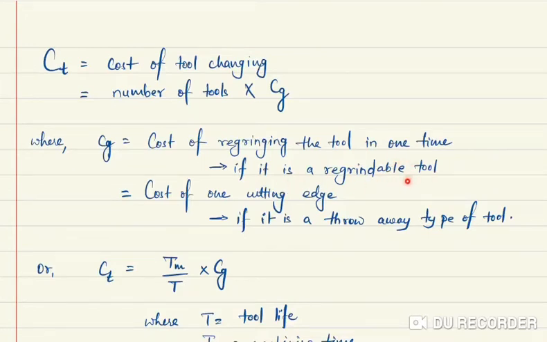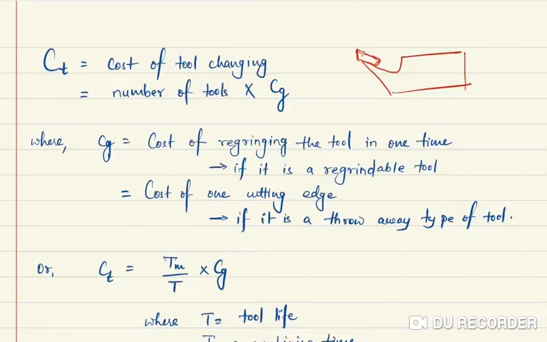So there are two types of tool. One is regrindable, means after grinding also you can use, and some are there which are throwaway type of tip. A tip is attached over the cutting tool. If this is the cutting tool, you will see this is the shank. Here there will be a tip attached. So this tip may be of carbide or diamond or whatever. So once it fails, then there is no use of it. It has to be thrown away.